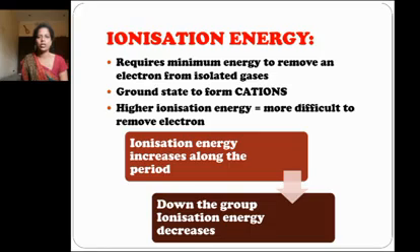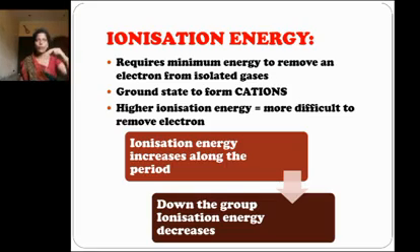Next is ionization energy. It is the minimum energy required to remove an electron from an isolated gaseous atom in its ground state to form a cation. A higher ionization energy means it is more difficult to remove the electron. As atomic size decreases from left to right in a period, more energy is required to remove an electron, so ionization energy increases along the period.